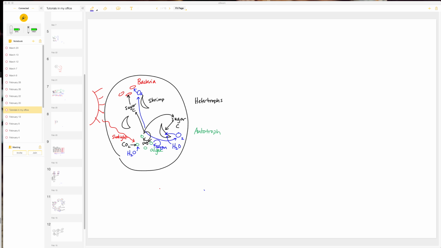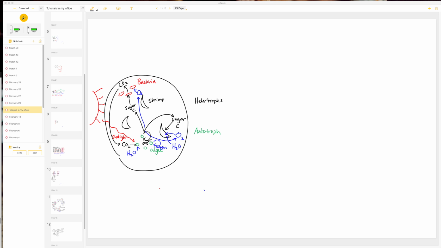So the bacteria, right, they're providing pretty much nothing to the system except that they're getting rid of waste products, but they are also producing CO2 as part of their waste. So we didn't put that in there. But as they consume the sugar, it's going to come back out as CO2, which can then go into photosynthesis. And same thing with the shrimp. I'm not going to make it too complicated because my arrows are getting crazy, but the shrimp will also produce CO2 as part of their cellular respiration. It can be taken back in by the algae.